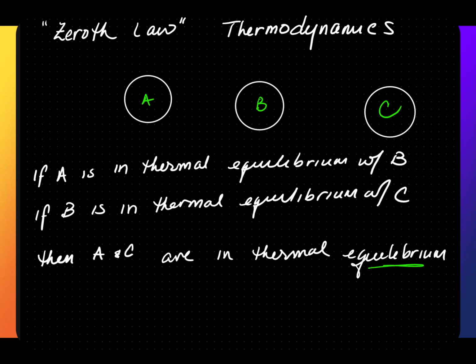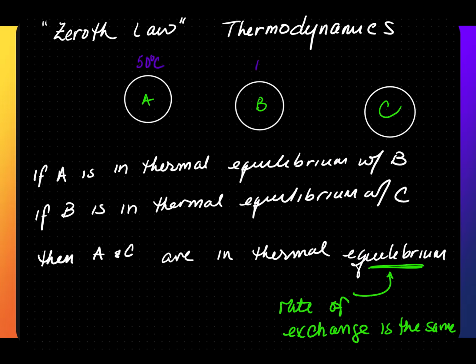So what does equilibrium mean? Equilibrium doesn't mean that the numbers are the same. It means that the rate of exchange is the same. So even once it reaches equilibrium, the exchange continues at the same rate. For example, if A is at 50 degrees Celsius and B is at 0 degrees Celsius, according to the second law of thermodynamics, heat will flow from A at 50 degrees Celsius to B, because it flows from hot to cold.